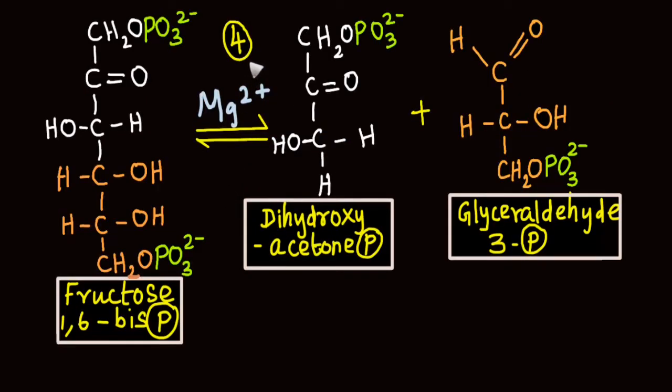In the fourth step of glycolysis, fructose 1,6-bisphosphate undergoes cleavage or splitting. This is the open chain form of fructose 1,6-bisphosphate. This is the first carbon and this is the sixth carbon, and both contain phosphate. After cleavage or splitting, this half gives rise to dihydroxyacetone phosphate and this half gives rise to glyceraldehyde 3-phosphate. So if you observe, after splitting, the 6-carbon compound has given rise to two 3-carbon compounds and each is phosphorylated. This reaction is known as aldol cleavage.